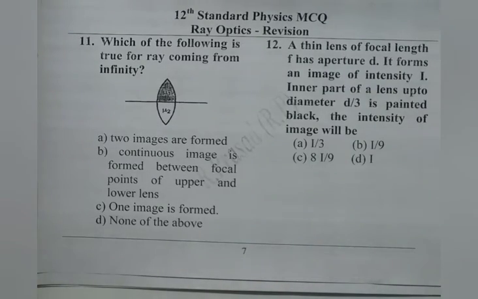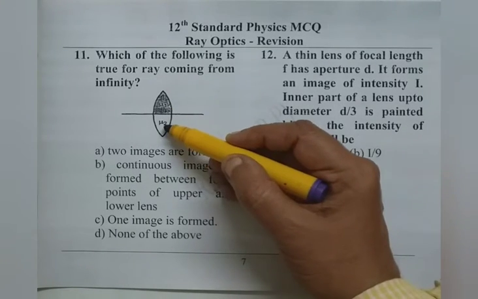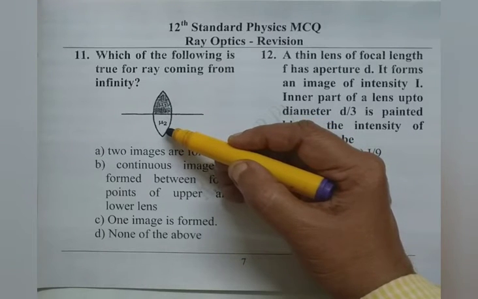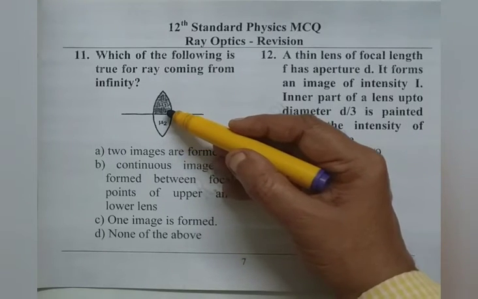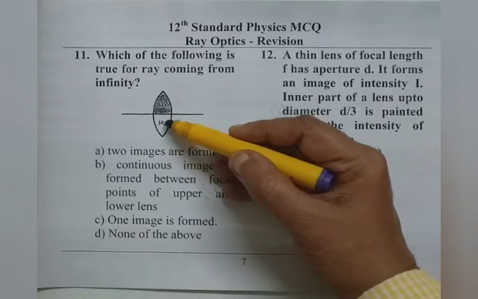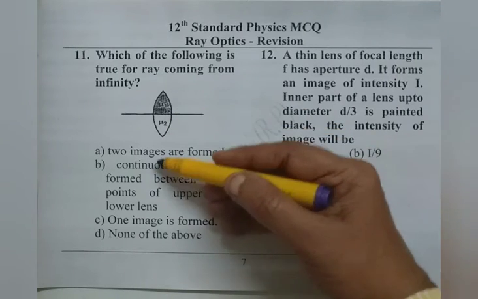We read the 11th now. Which of the following is true for a ray coming from infinity? Here a convex lens is given, and the top part is made of one material, the bottom part is made of another material. That's why they indicated the refractive index of the top part as mu1 and of the bottom part as mu2. With this figure, we read all the options.